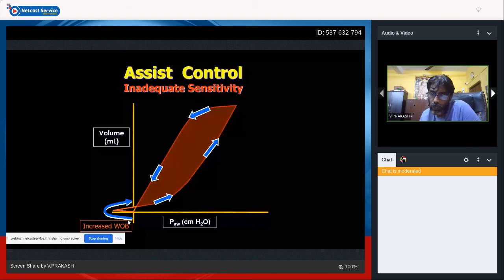If the trigger sensitivity is very low, the flow change is going to be a few ml, a lower threshold of trigger sensitivity. So even a small amount of breath which the baby makes while moving around will be picked up by the flow sensor and that breath will be supported. If you are keeping a very high trigger sensitivity, whatever breaths the baby is making, the ventilator will not take into account the baby's breath rate, and irrespective of the baby's breath rate, it will start giving breaths. So by adjusting the trigger sensitivity, we can alter the work of breathing.